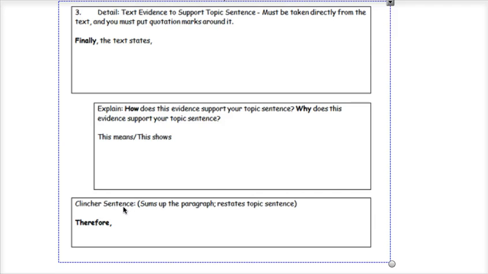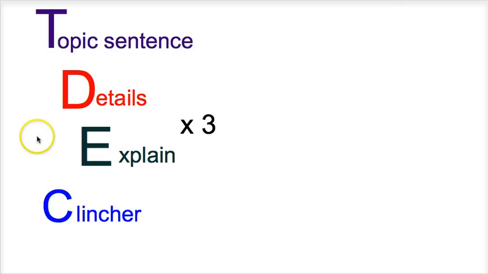Repeat with a second detail and an explain, a third detail and an explain, and then we're going to have our clincher. We call this the TDEC: topic sentence, detail, explain, clincher. So we're going to repeat this 3 times. Topic sentence, detail, explain, detail, explain, detail, explain, and then we're going to end with a clincher.